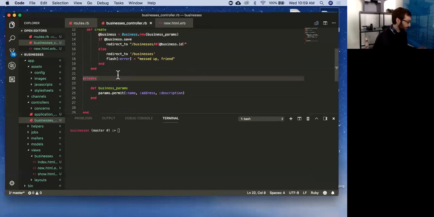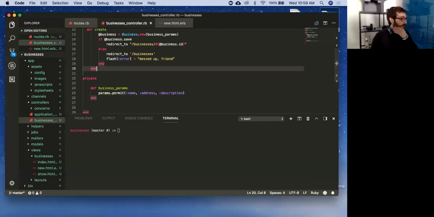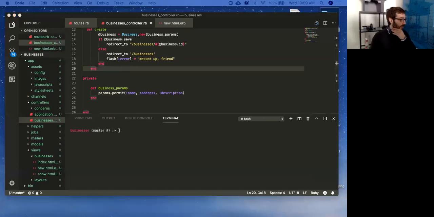That private part? Yes. What is that doing? That private, that's just Ruby, okay? So when we have a class, that's just saying that this method can't be called outside of the class, right? So I couldn't go anywhere else in my app and call business params. That method is only able to be used in this class. Cool. Anything I declare below that private is only available in the class.